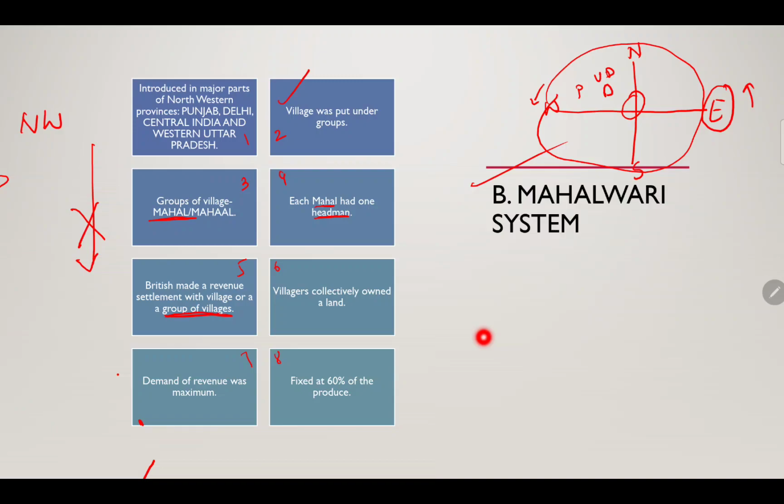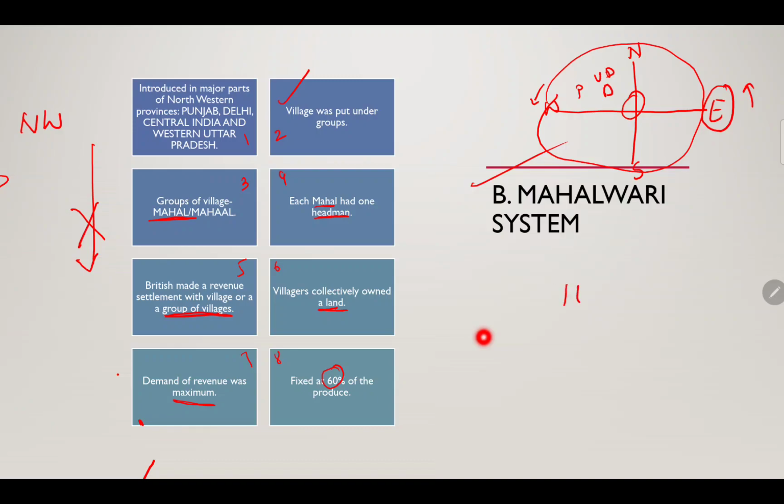The revenue settlement was made for one village or a group of villages, where a village collectively owned the land, and the demand of revenue was maximum. So they needed to earn more money, more profit. It was fixed at 60% of the produce that they needed to give to the British.